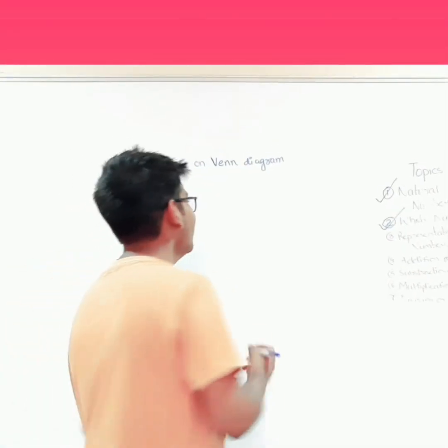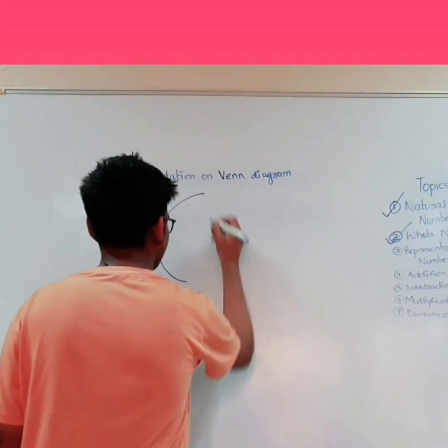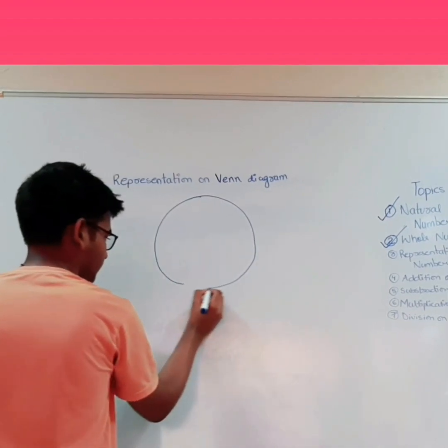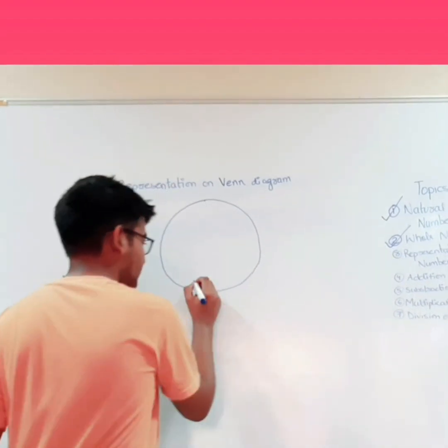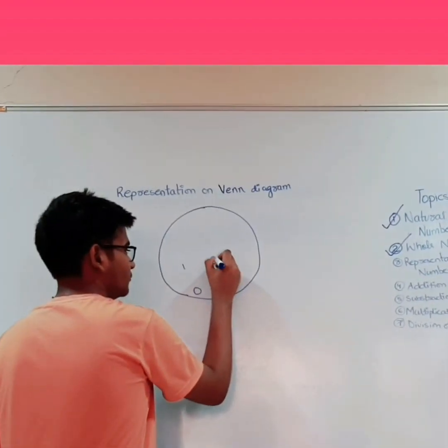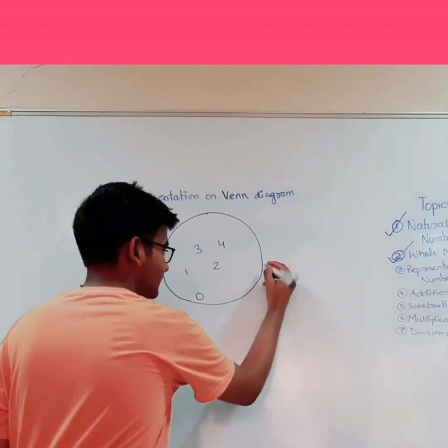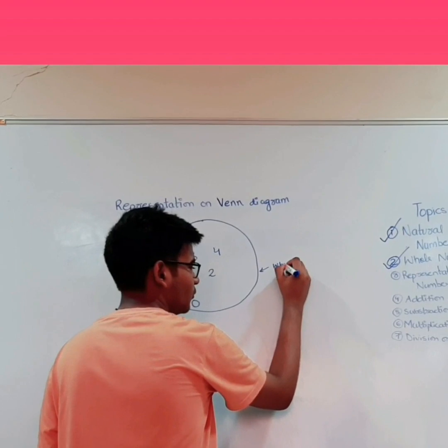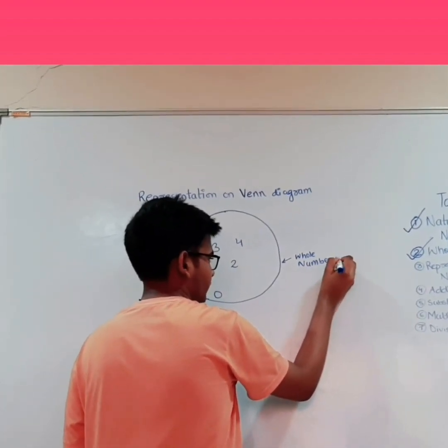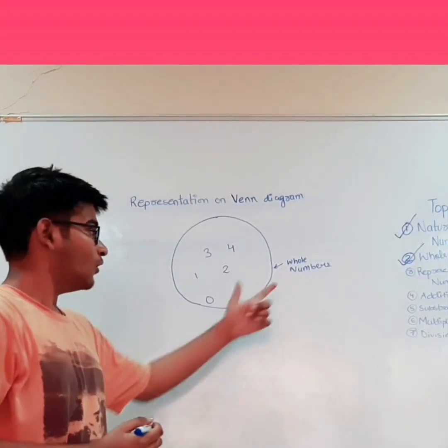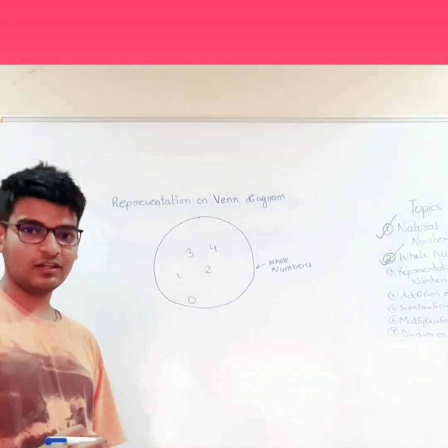There is one more representation known as Venn diagram. In this, we represent every set as a circle. Let this be a circle of whole numbers that consists of 1, 2, 3, 4 and so on. This is a set of whole numbers. Since we know that whole number is a set that consists of 0 and a set known as natural numbers.